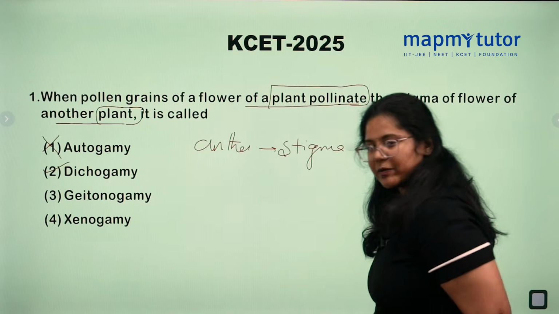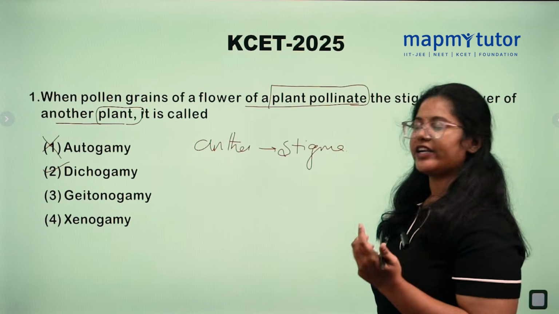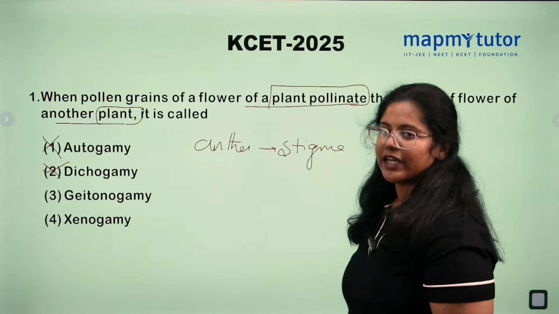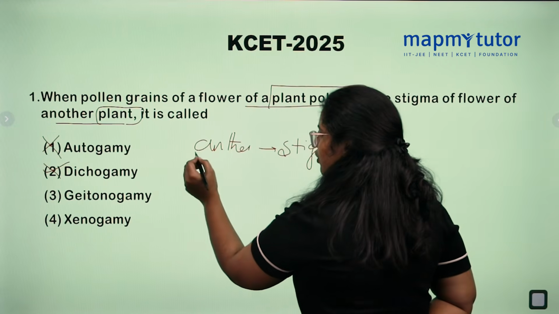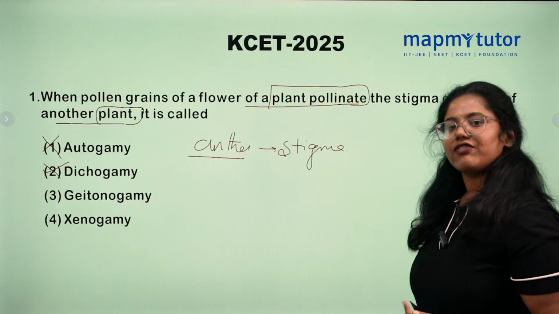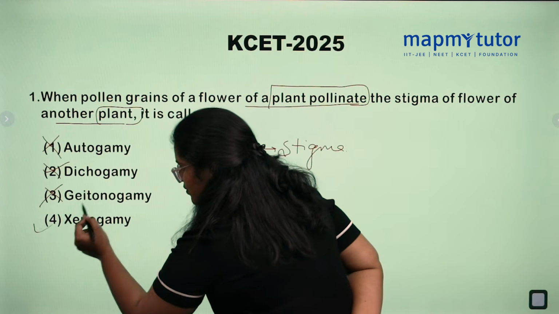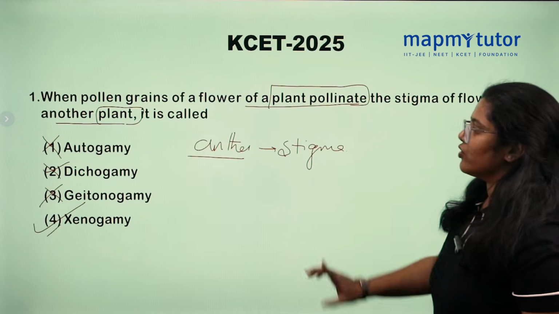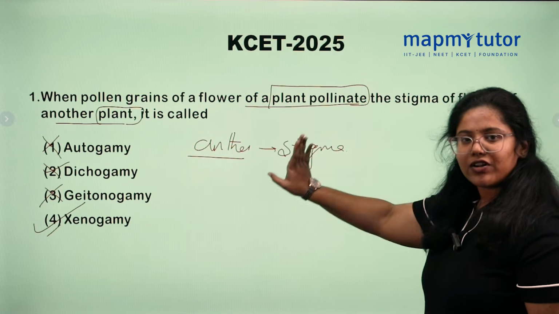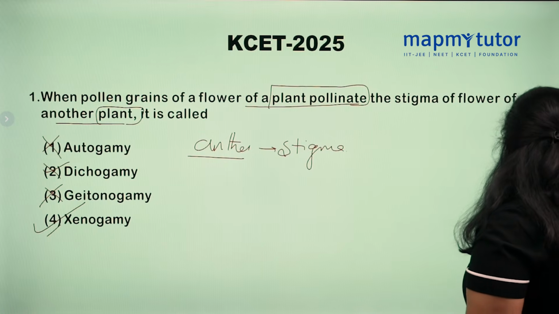Dichogamy. Dichogamy is maturation of anther and stigma at different times. Not dichogamy. Next, geitonogamy. Geitonogamy is transfer of pollen grain from anther to stigma from one flower to another flower within the same plant. So, it is not geitonogamy. The last option is xenogamy. Xenogamy is transfer of pollen grain from anther to stigma from one flower to another flower of different plants. Moving to the second question.